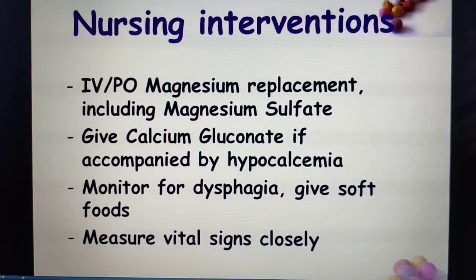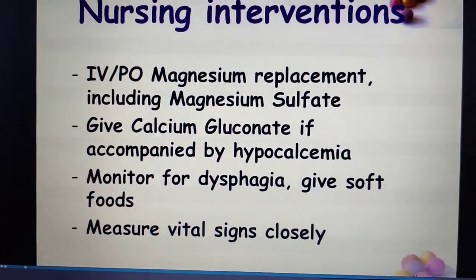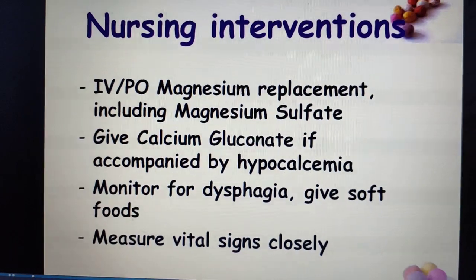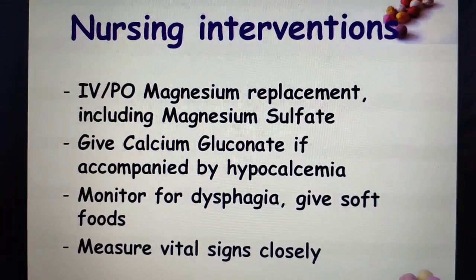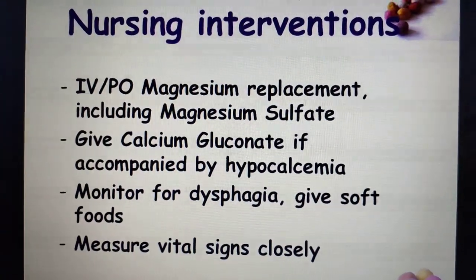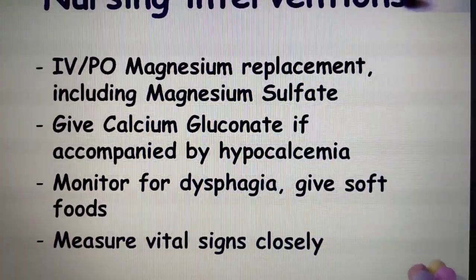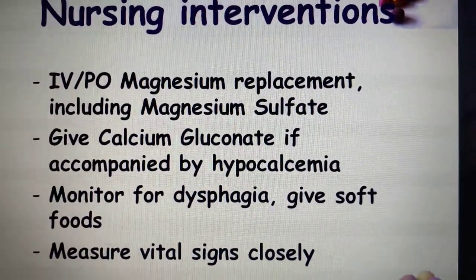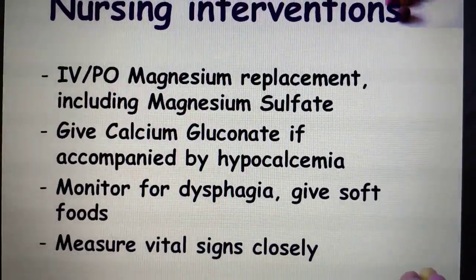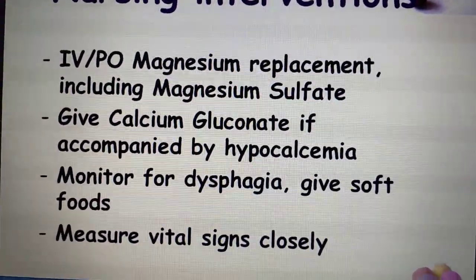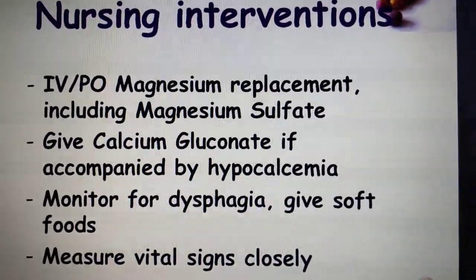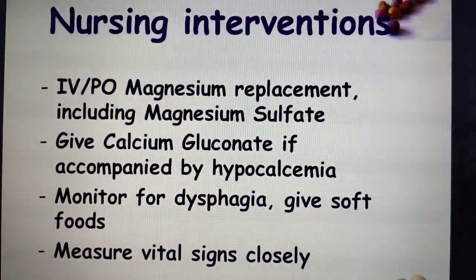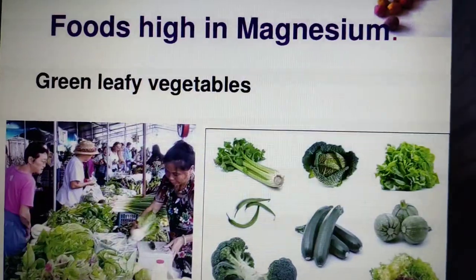What are the nursing interventions? Of course, maintain the intake output chart, very important, and we have to administer IV magnesium replacement or per oral magnesium replacement, which is very important, that includes magnesium sulfate, and give calcium gluconate if accompanied with hypocalcemia. Then monitor for dysphagia, difficulty in swallowing, and give soft foods. Measure the vital signs closely. These are the nursing interventions.